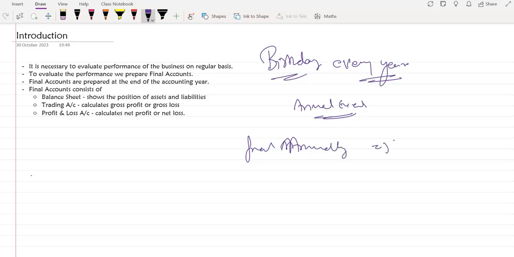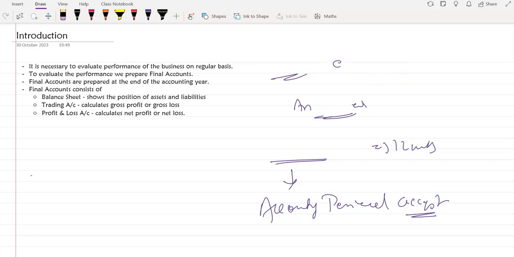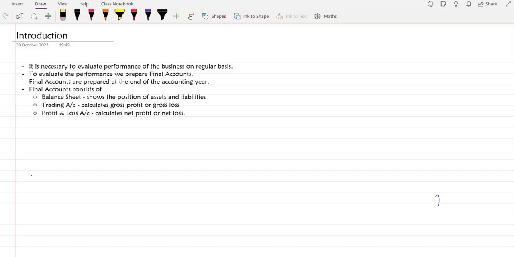That means for 12 months. Now, this point is taken from our accounting period concept. The accounting period concept says that the life of the business is subdivided into 12 month periods, and for every 12 months we prepare our final accounts. Is that clear, Disha? Yes, ma'am.